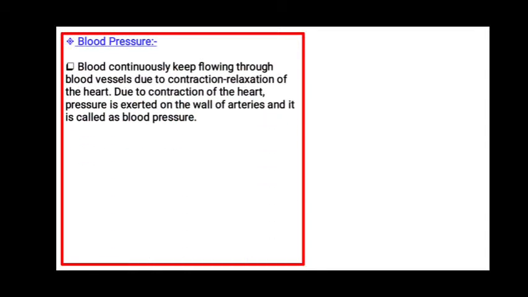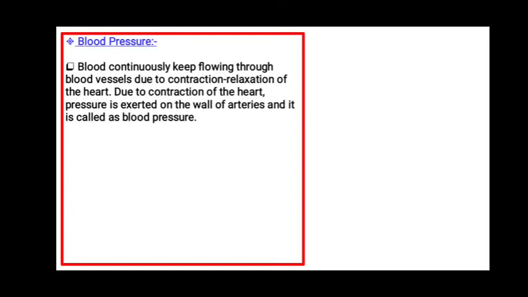The next thing that we had studied was blood pressure. Blood continuously keeps flowing through the blood vessels because of the contraction and the relaxation of the heart. Because of the contraction of the heart, pressure is created on the walls of the arteries, and that is called blood pressure.